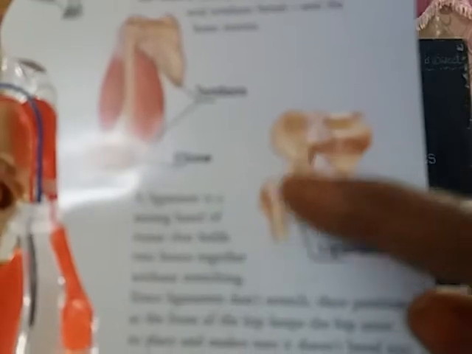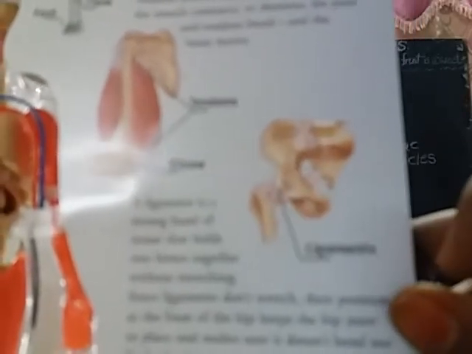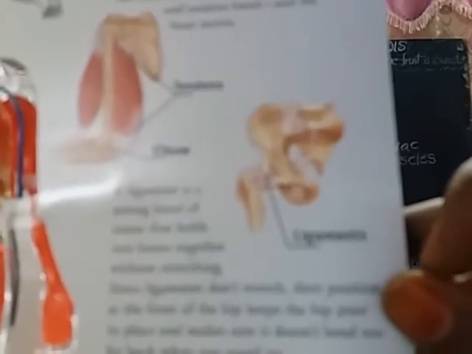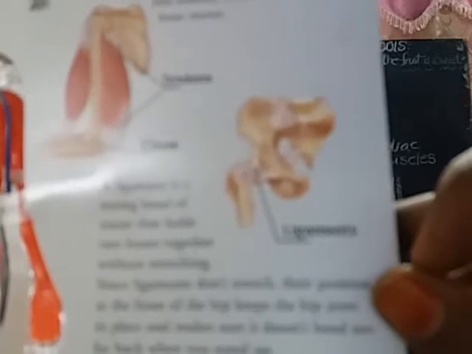Ligament is a strong band of tissue. In between two bones, a strong band of tissue is there, that is called ligament.